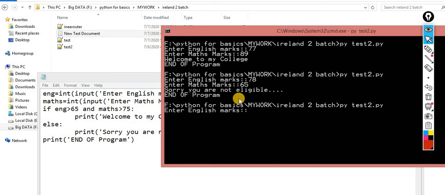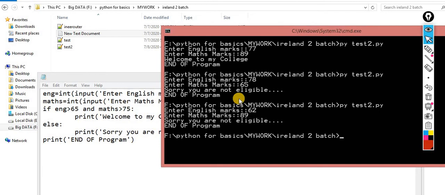Okay, third case. In this case, let's suppose in English I scored 62 marks, and in mathematics I scored 89 marks. Again the situation is not fulfilled. So this is the concept. Let's suppose again this time in English 65, in mathematics 75. Again I am not eligible.